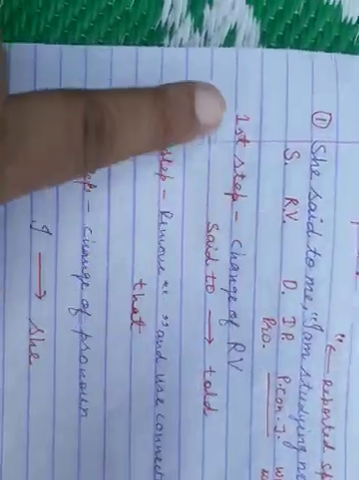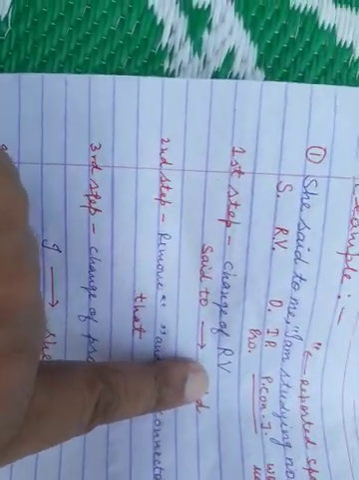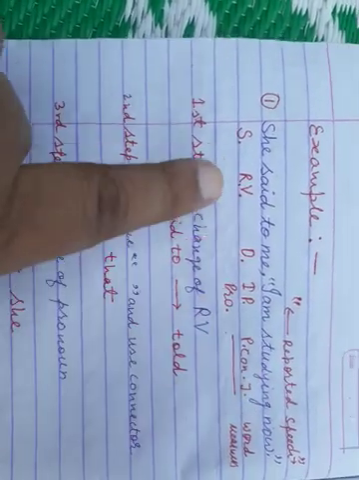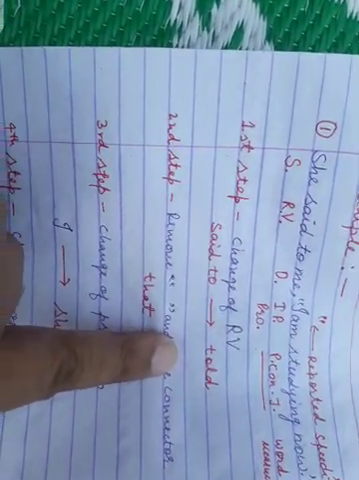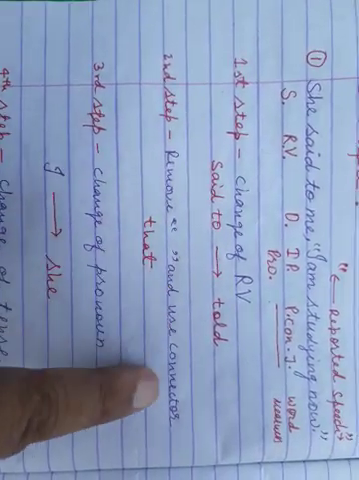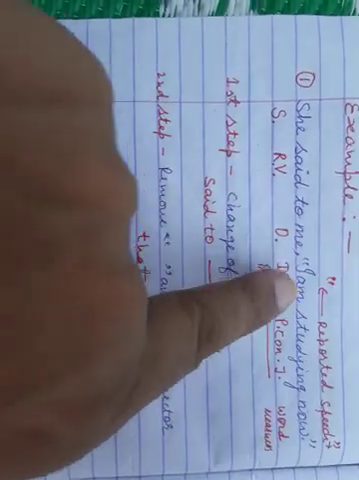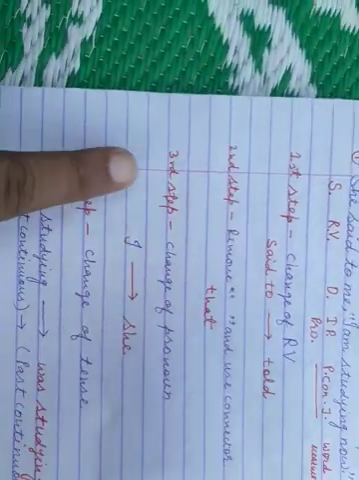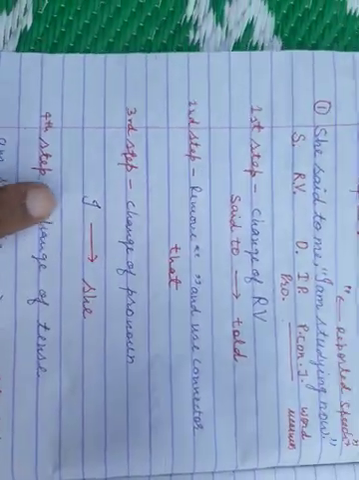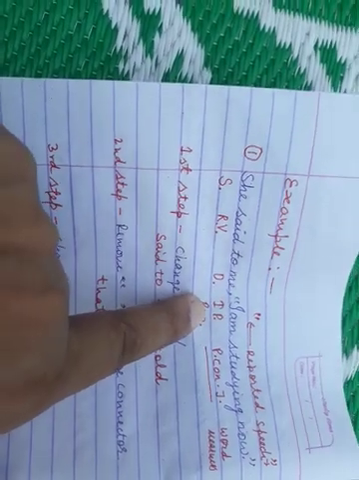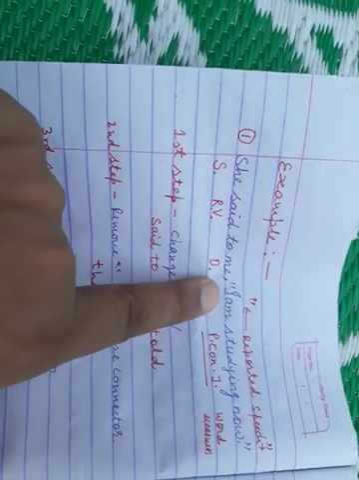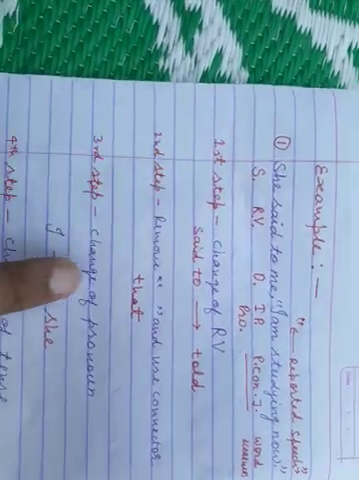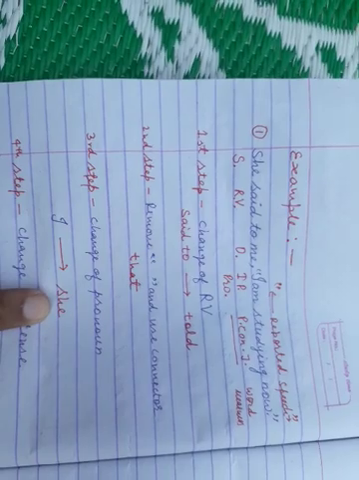Then come to the first step, change of reporting verb. Because it is an assertive sentence, you will change said into told. Now the second step, remove inverted commas and use a connector, and because it is an assertive sentence, you use the connector that. Now the third step, change of pronoun. Here I is a first person pronoun, and first person pronoun changes according to the subject, and the subject is she, so I will be changed into she.